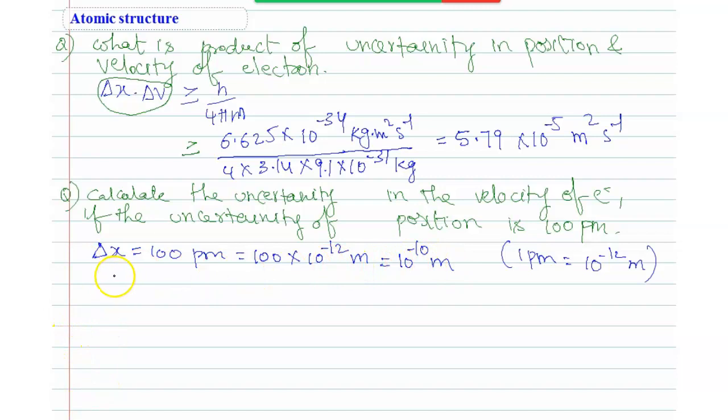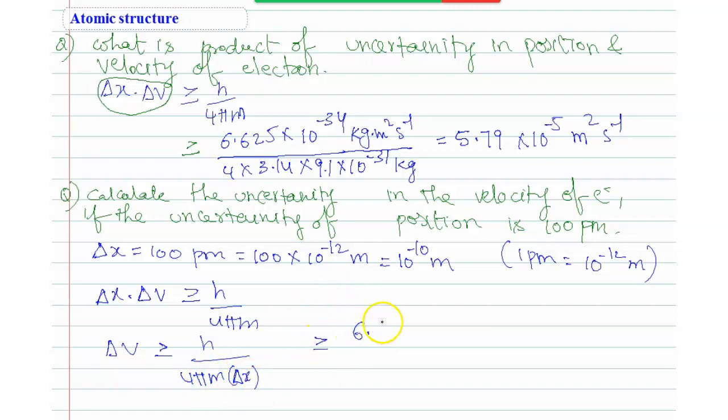Then substitute this value. Delta x into delta v greater than or equal to h by 4 pi m. So delta v greater than or equal to h by 4 pi m into delta x. Substitute this value, students: h value is 6.625 into 10 power minus 34, divided by 4 into pi value 3.14, the m value is fixed, 9.1 into 10 power minus 31 kilogram, the mass of the electron, then delta x is 10 power minus 10.